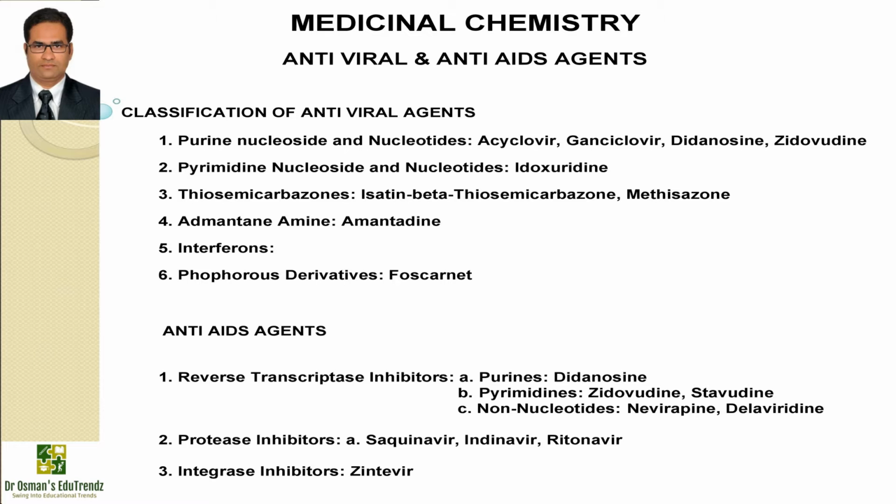Today we'll be talking about medicinal chemistry of antiviral and anti-AIDS drugs. If you just talk about the classification of antiviral agents, then antiviral agents are divided into 6 main subclasses, like purine nucleosides and nucleotides like acyclovir, ganciclovir, didanosine, zidovudine. Next will be pyrimidine nucleosides and nucleotides, like idoxuridine.